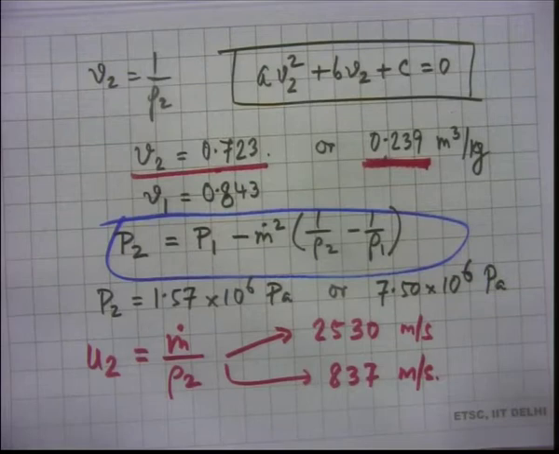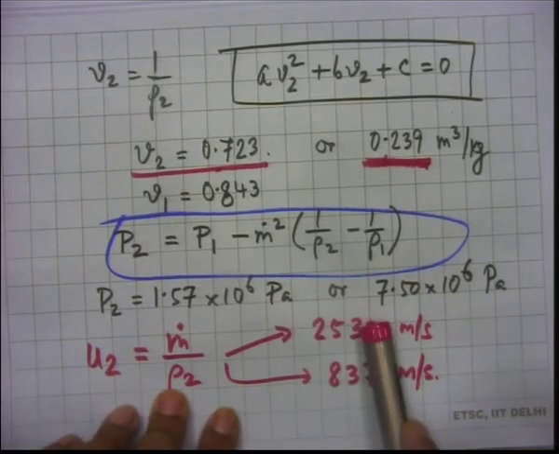There are 2 points, one at lower pressure, one at higher pressure, isn't it? Which one corresponds to what? So, 0.723 corresponds to 2530, and 0.723 also corresponds to 1.57 into 10 to the power 6 Pascal. So, lower pressure. The lower pressure is actually giving you higher value of this U2.